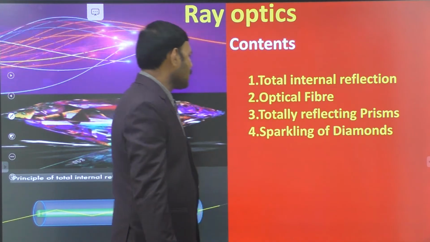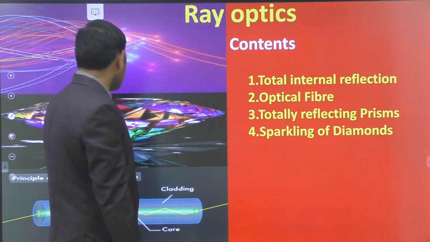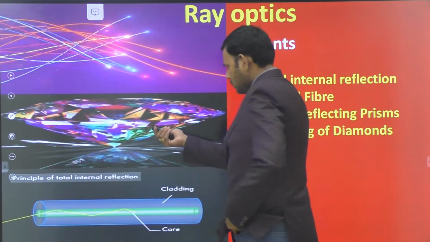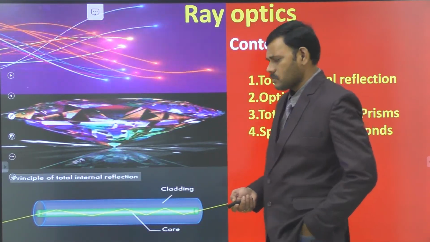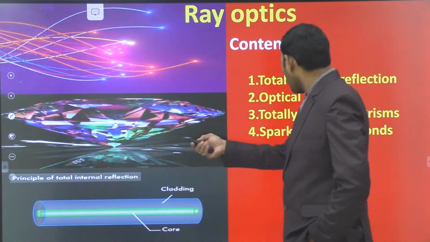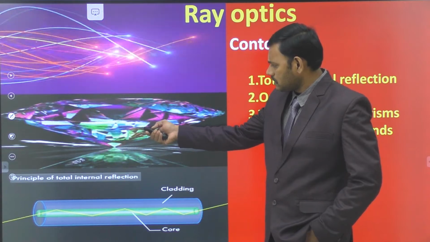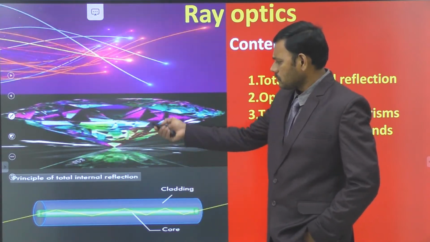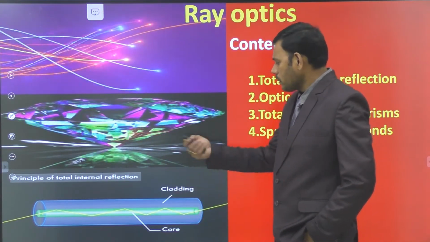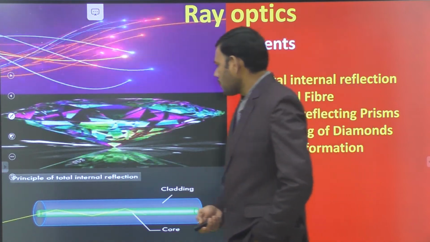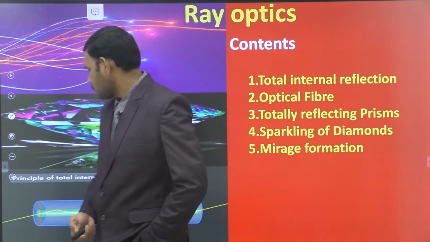Next one is the sparkling of diamond. Here we are observing the diamonds. We know that they cost too much because of this sparkling nature, and we have to discuss what is the reason behind this sparkling character of the diamond. Next application is the formation of mirages.